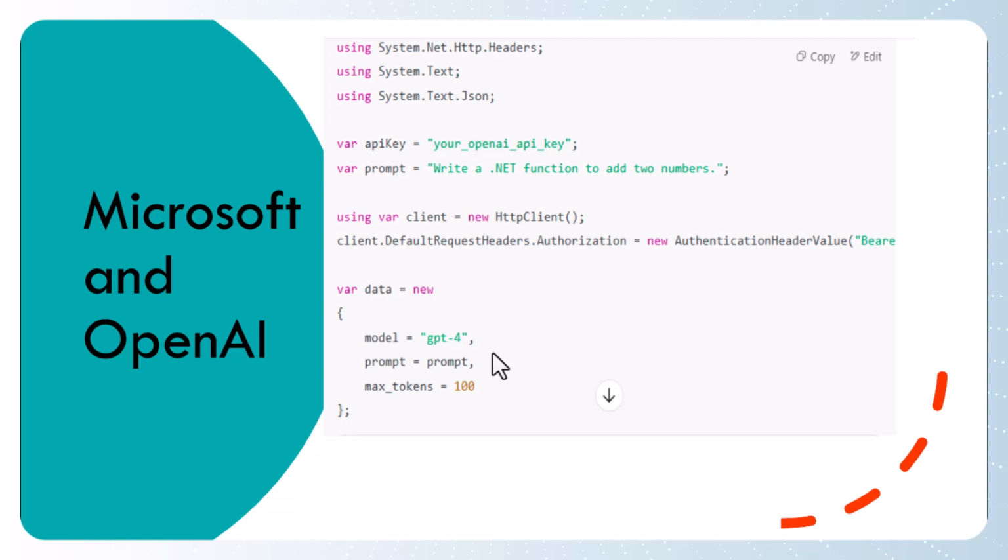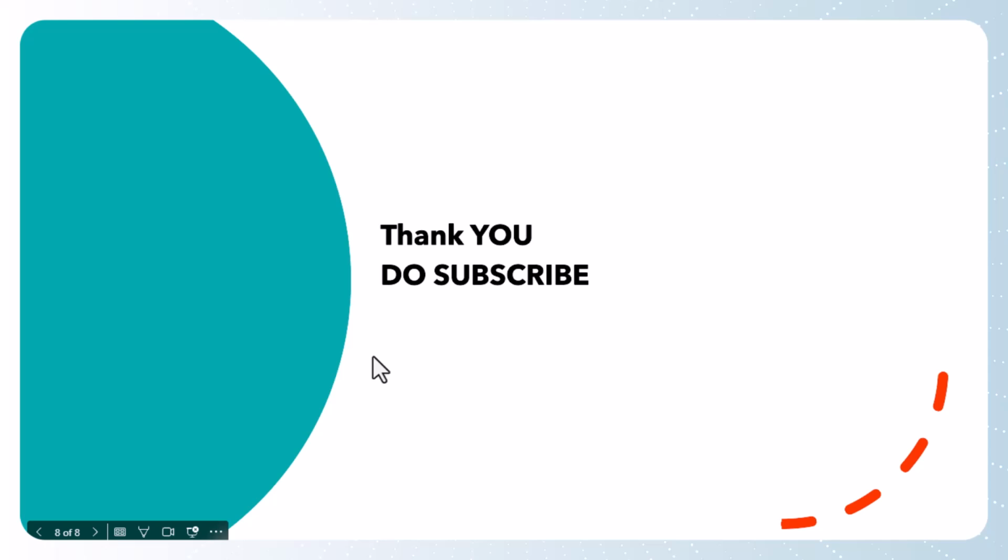I hope this is a brief about what OpenAI is, when it was built, who the founder is, what the advantages are, what the differences between Microsoft and OpenAI are, how to consume the service in the .NET application, and how we can integrate OpenAI models in our code. So that's all about OpenAI.